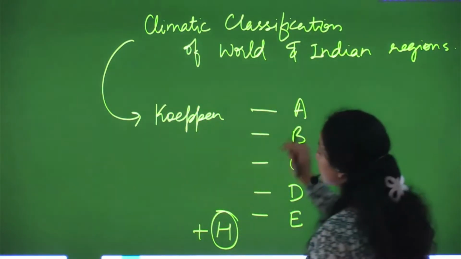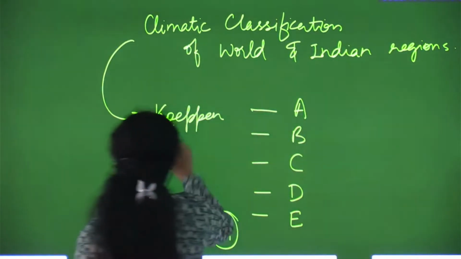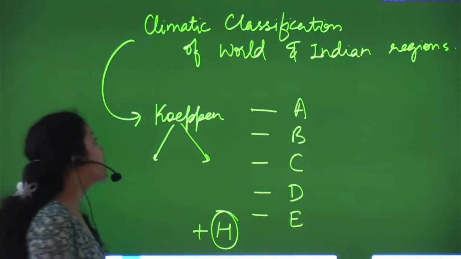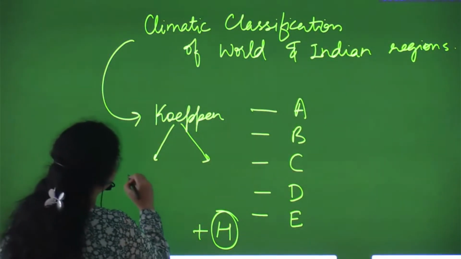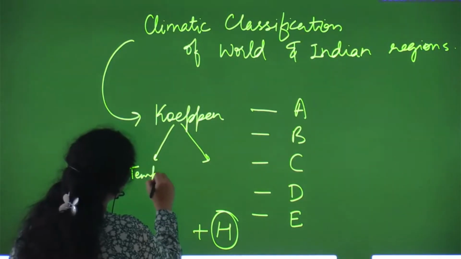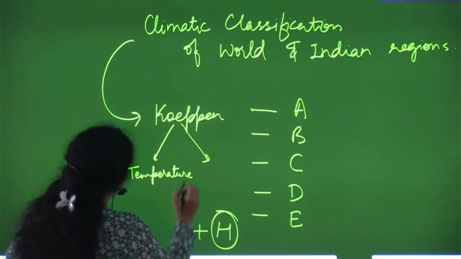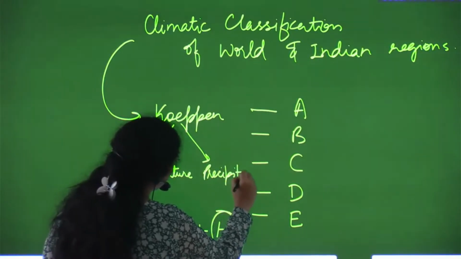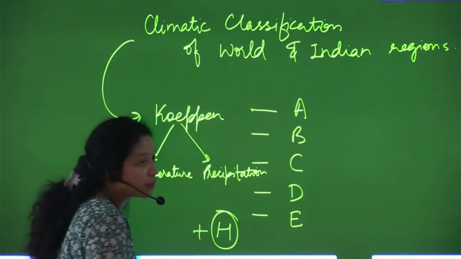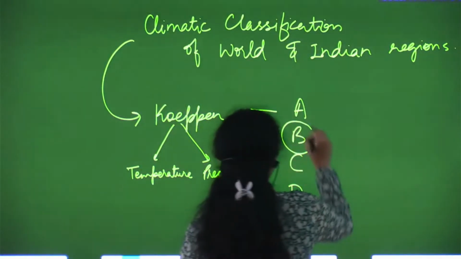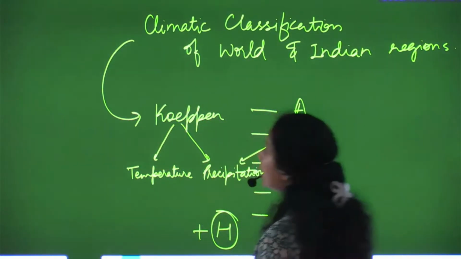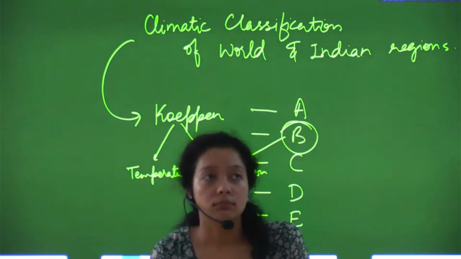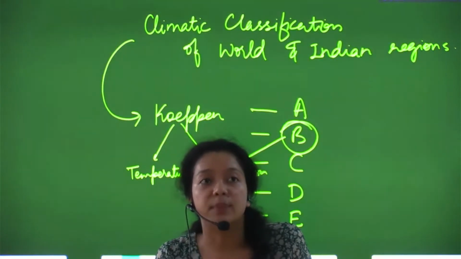First of all, we have to understand that for the classification, Koppen used temperature and precipitation as the basis. Fine. And only alphabet B is related to precipitation, because B talks about the rainfall of that particular region.